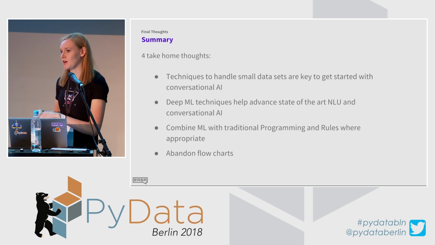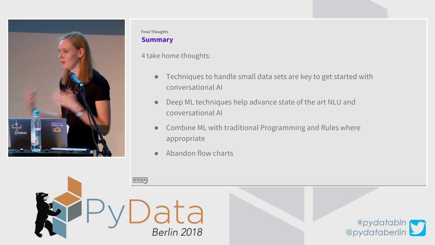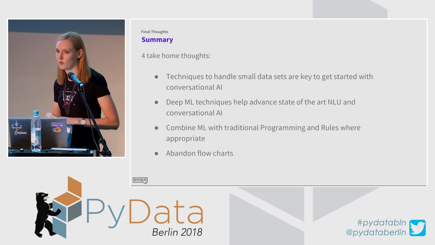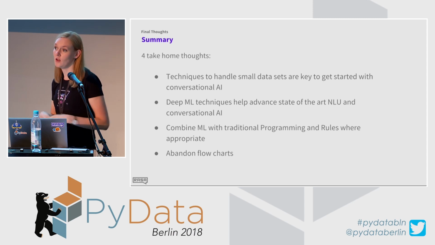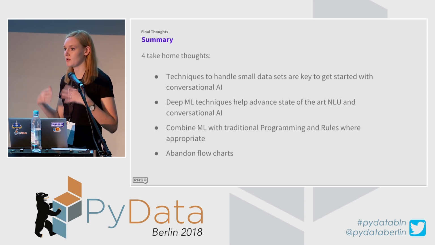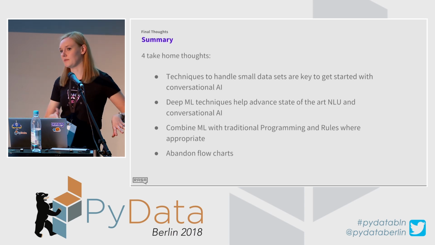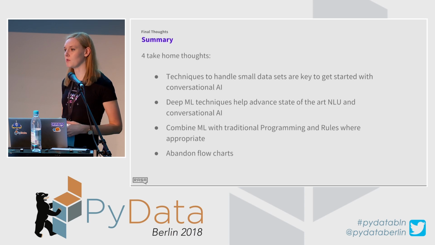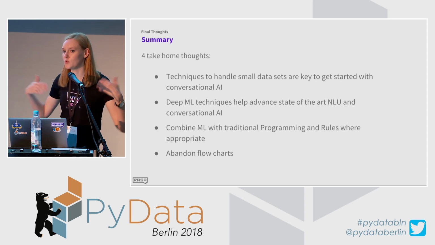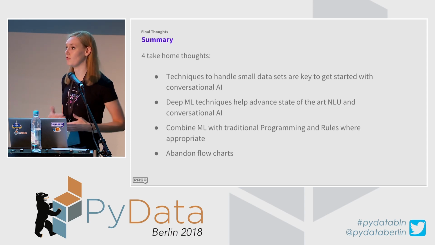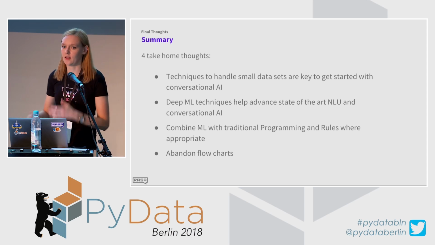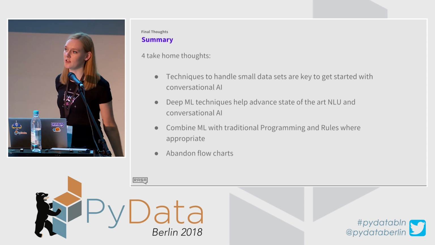It's always best to start small and have some training data to get started. And the one tip that I'm going to definitely share with you, that I think is best, is to start with some small data set for training, build your bot, and then let people use it and collect more training examples, and then use them as a boost for your training data, because they are going to reflect real conversations a lot more than just you yourself sitting and thinking of possible ways of how people could interact with your chatbot.